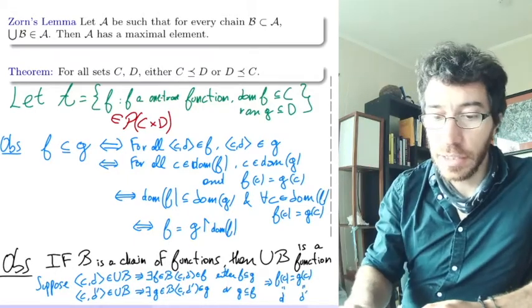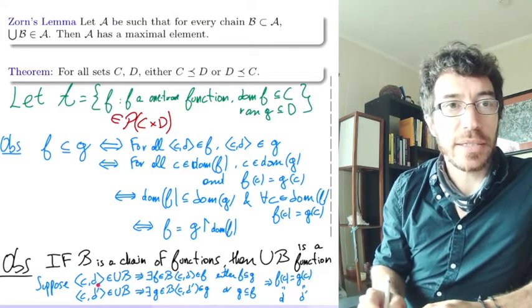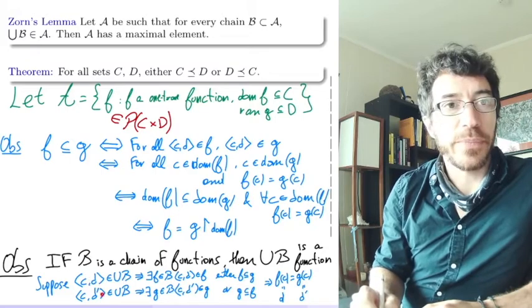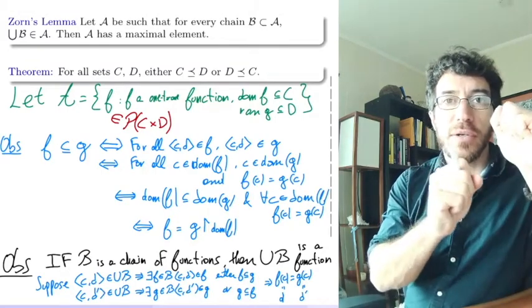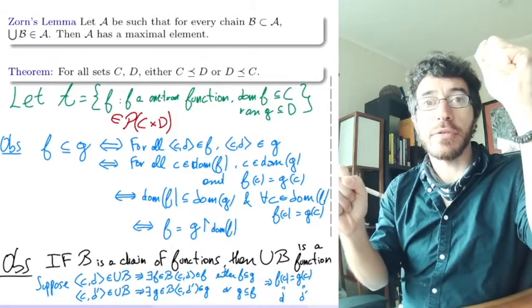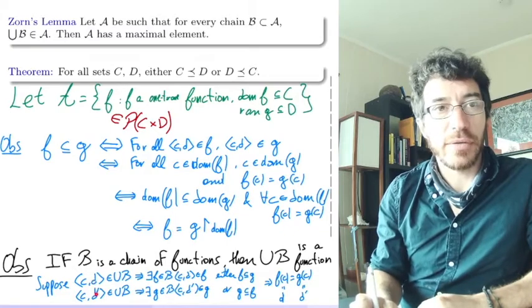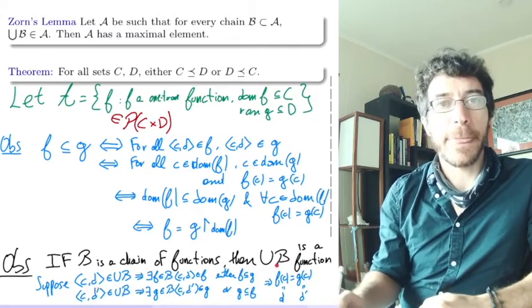So we started by assuming we take two pairs, (C, D) and (C, D') in the union of B, and then we show that D and D' have to be the same. So that's the property that you want for a function. One thing can never be mapped to two different things. So if one pair is in, the other pair has to give you the same second coordinate. That's how we get that the union of B is a function.